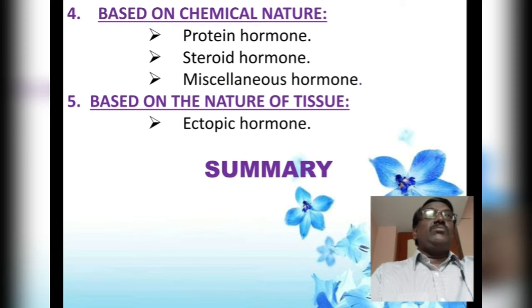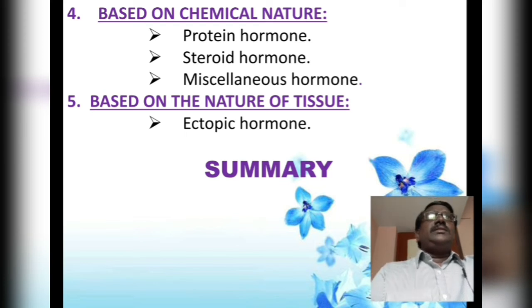The miscellaneous hormones are either protein or steroid in nature. They have the salient features of both protein as well as steroid hormones, hence they are called miscellaneous hormones. They also have the power to enter into the nucleus, where they disturb the nuclear material, by which new proteins are synthesized.